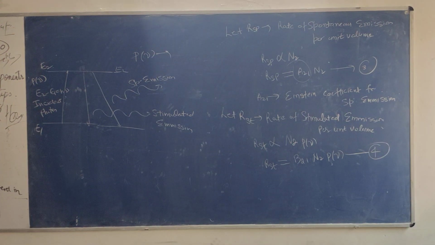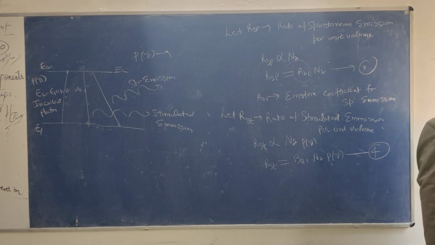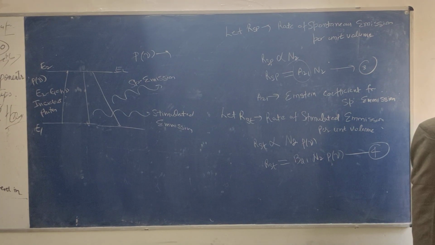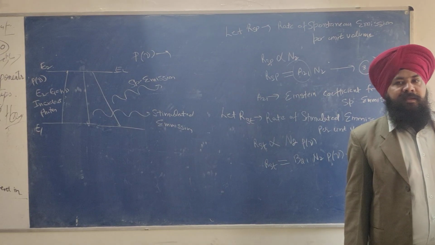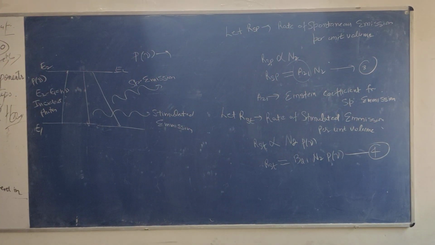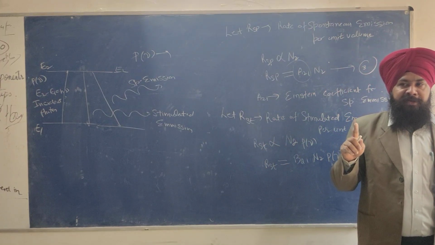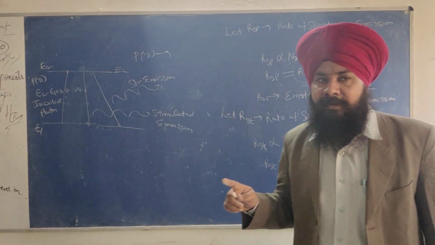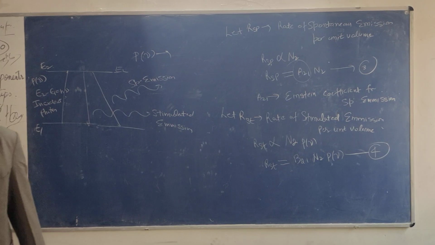It represents the probability of stimulated de-excitation. It represents the probability of stimulated emission or de-excitation, you can say stimulated emission by a substance.